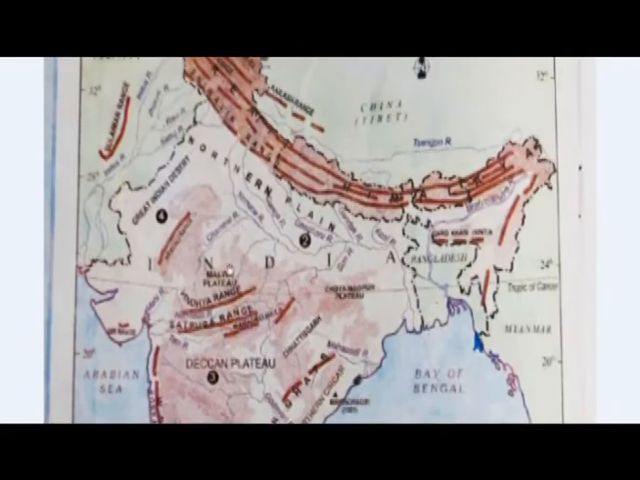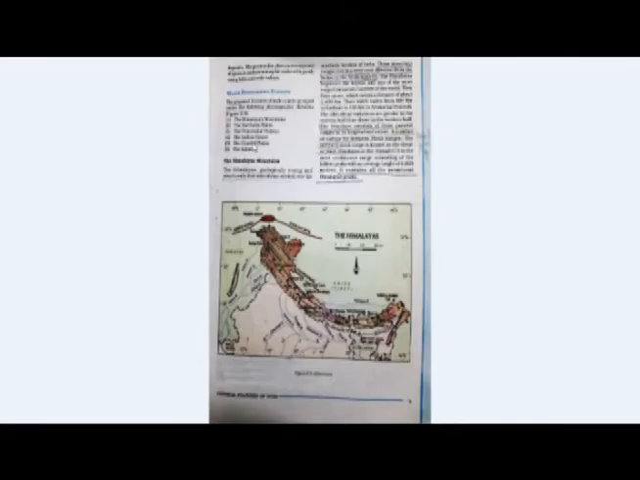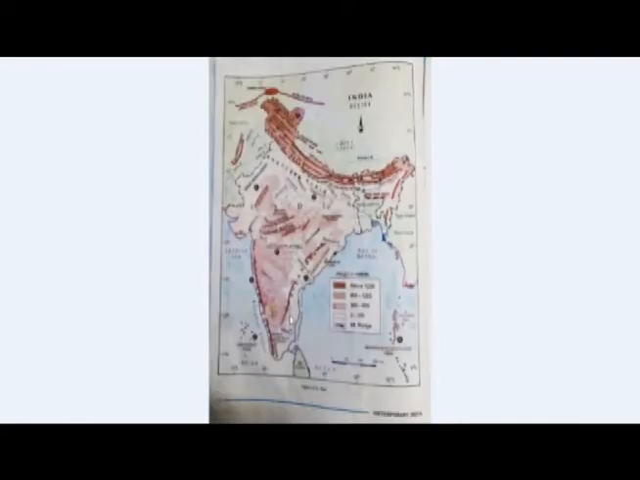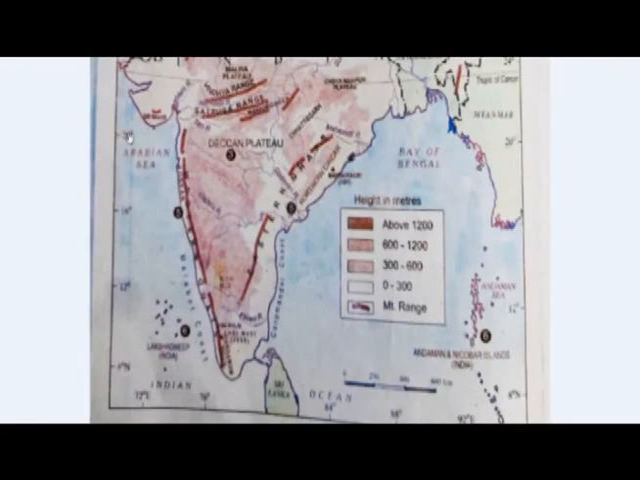And fourth is the Indian desert. This is Rajasthan also here. So this is the Great Indian Desert. And fifth is the coastal plains. So these are the coastal plains. The coastline of India goes from Gujarat to here, West Bengal. So this is the vast coastal plain India has.